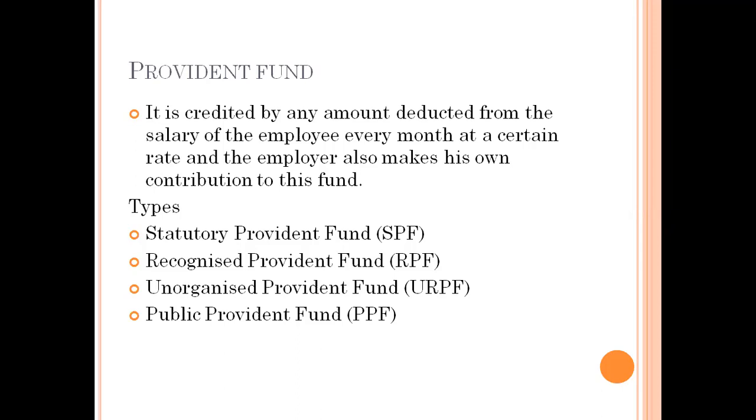Okay, so this amount is also received at the time of death of any employee. If any employee dies during that period, that amount is given to his legal heirs, or his wife or husband. Okay, so there are 4 categories of provident fund: SPF, RPF, URPF, PPF.